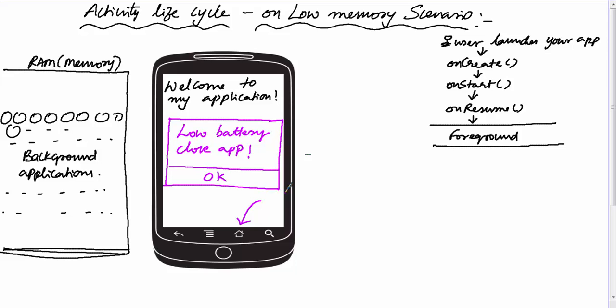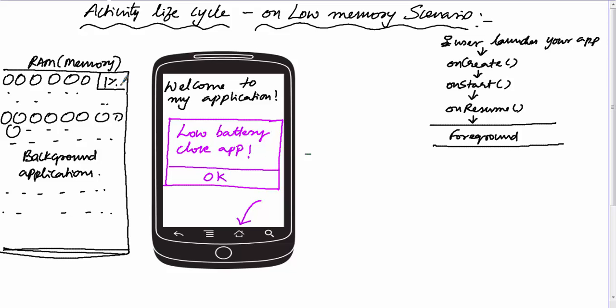But imagine the situation where, in order to create this pop-up message, the operating system does not currently have sufficient RAM memory. Let us say at this point of time, almost 99% of the RAM is filled with background applications. Only 1% of memory is free. Since very little memory is available, the OS is probably unable to create this pop-up message. So at this point, let us see what the operating system will do.